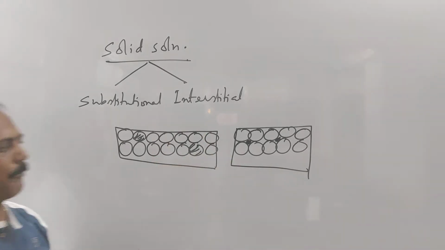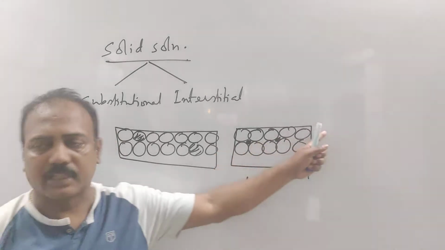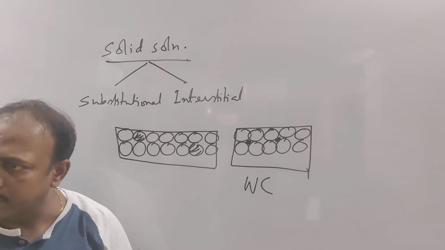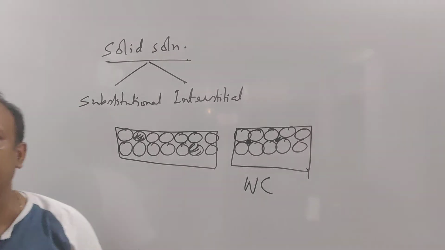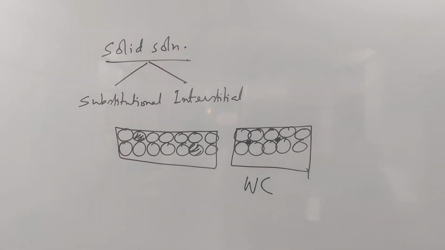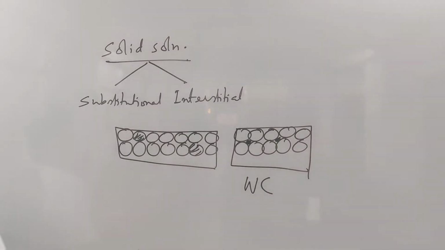The most common example is tungsten carbide. These metal atoms are tungsten, and the carbon atoms are just going inside it. Even nowadays, tennis rackets and all that are made with a fiber they call carbon fiber.